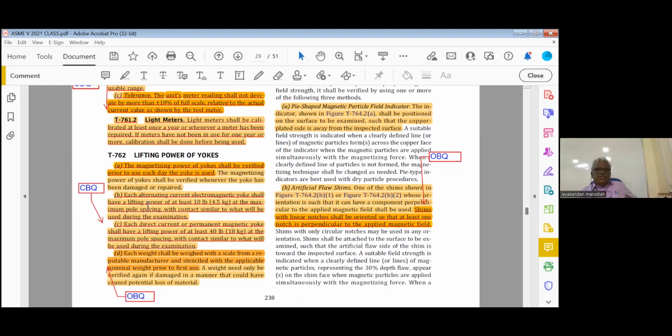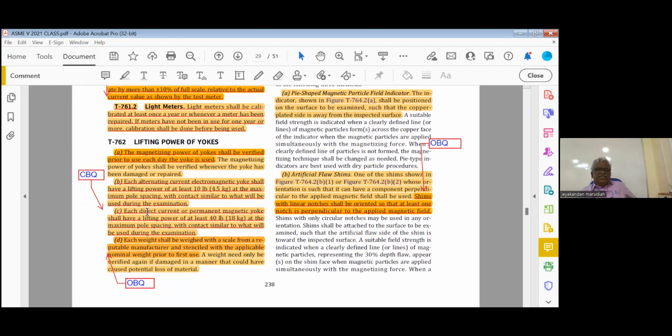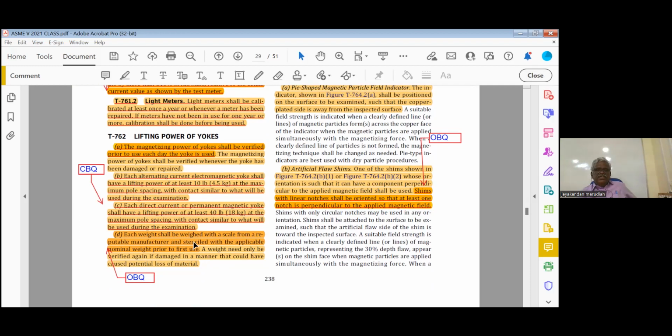You can see here B. Each alternating current electromagnetic yoke shall have a lifting power of 4.5 kg at the maximum pole spacing. C. Each direct current or permanent magnetic yoke shall be at least 18 kg, 40 pounds at the maximum pole spacing. And D. Each weight shall be weighed with a scale from a reputable manufacturer and stencilled with the applicable nominal weight. Actual weight you have to stamp it. You remember 18.55 means actual weight you have to stamp it. That is open to question.